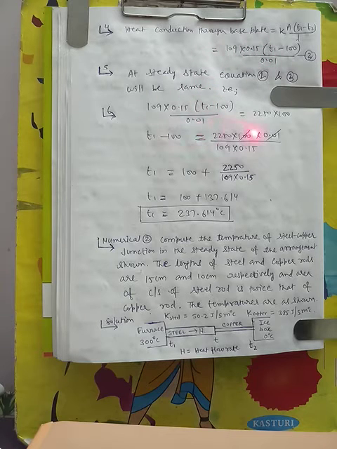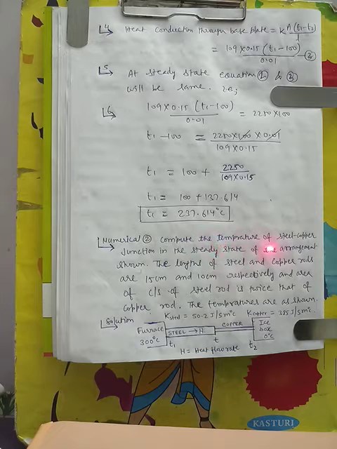So when we equate equation 2 and equation 3 and solve, we get T1 equal to 237.614 degrees Celsius. So in this way we can find out the temperature of the flame. We just need to understand what the problem is saying, exactly in the right way, then we can solve the problem. Let us see another problem.